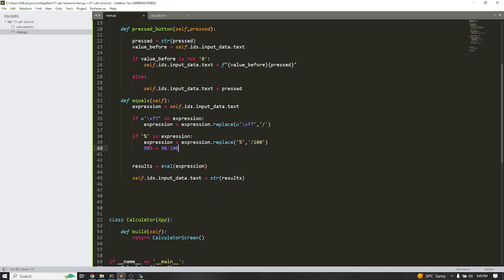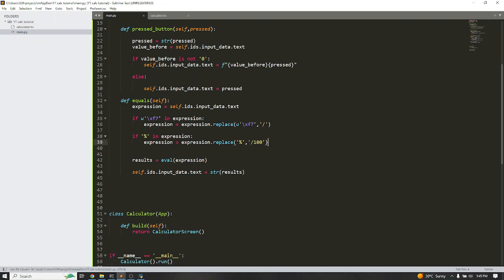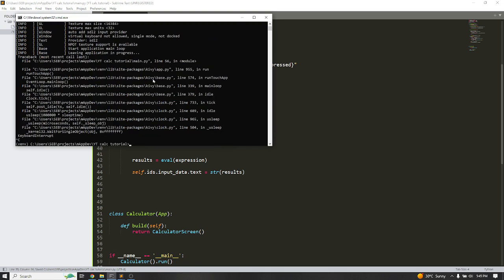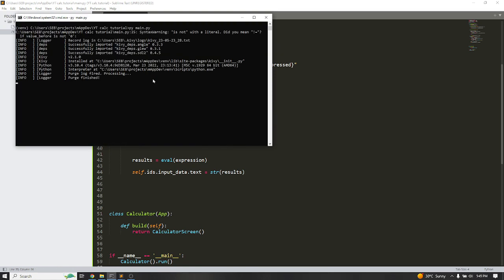Everywhere that I see a percentage sign in this expression, I'll replace that with this. So the 90 you see here is the same 90 that you have here, but the percent sign is changed to a slash over 100, which means a division. Okay, so that is all that I have to do here, and then I save, go back, and then run the code, and this solves that particular problem.